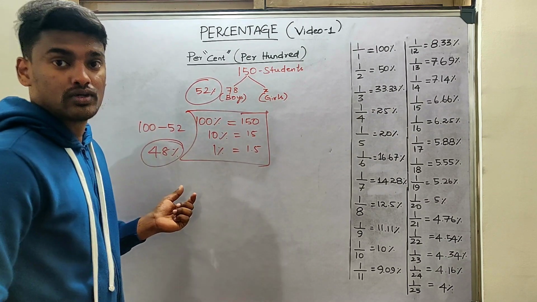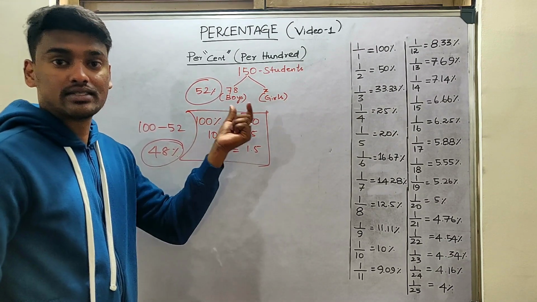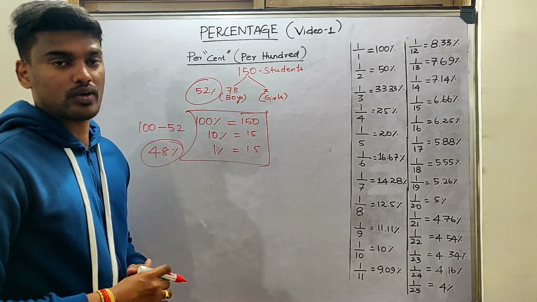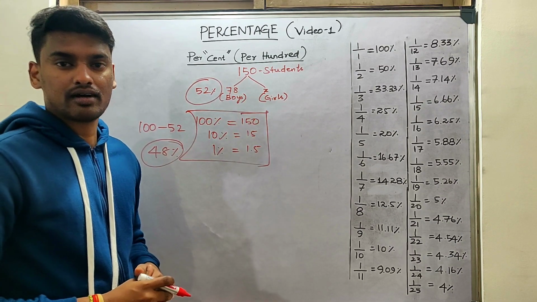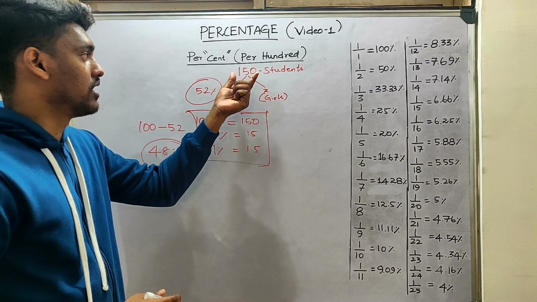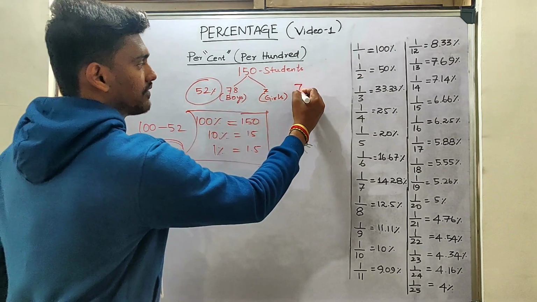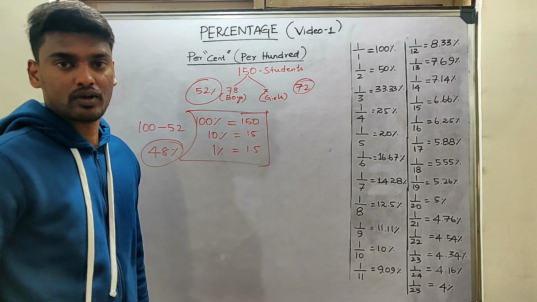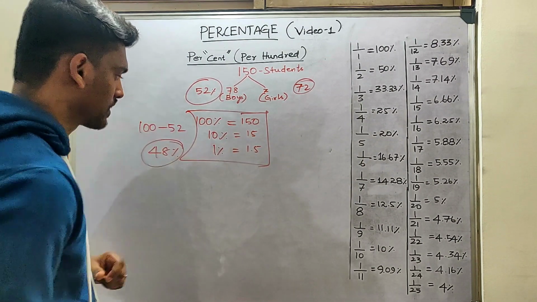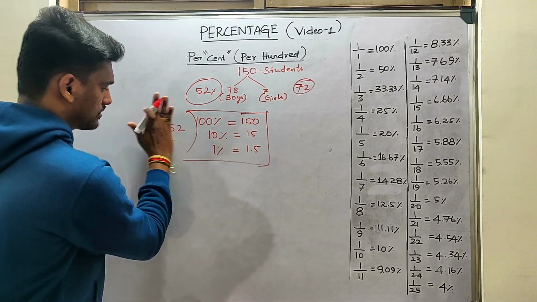So now what we have to do is, if there is a question they are asking, what is the total number of girls in the class? If they are asking that, then you can easily find out 150 minus 78, and 72 is the total number of girls in the class. Now if they are asking the question differently, I will erase this.